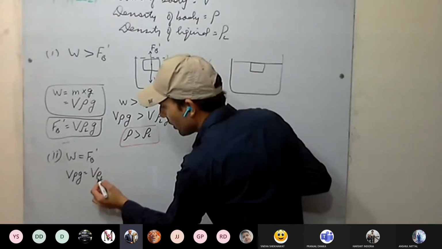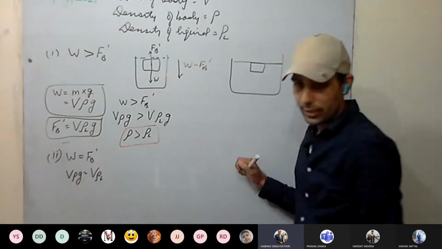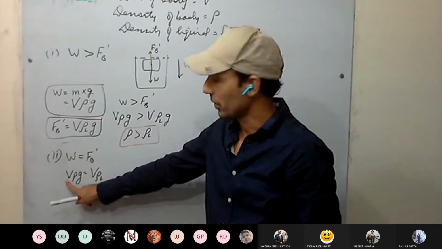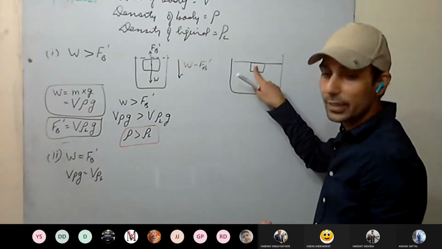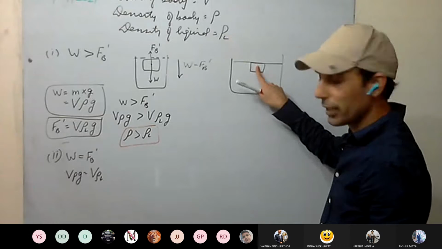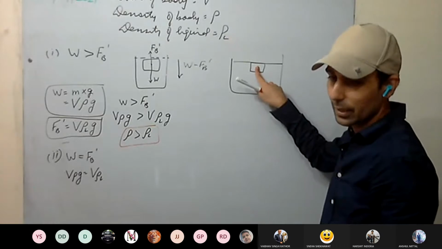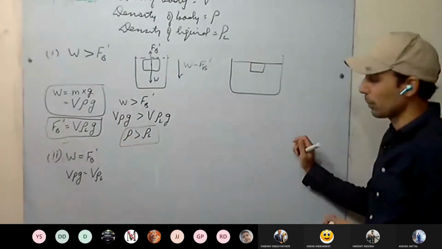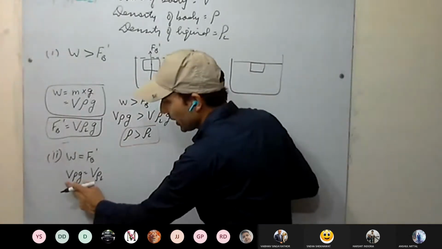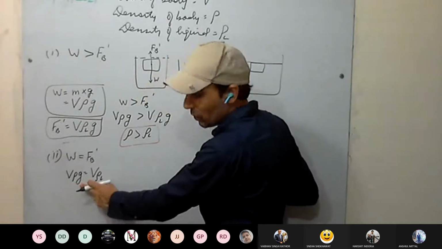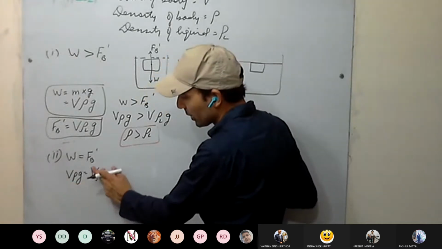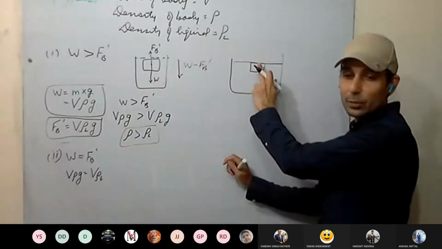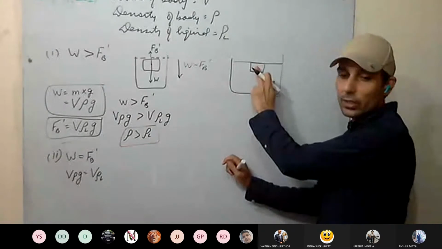Sir, what is the meaning of V? V is the volume of the body. We are considering this as a variable; volume can be anything. For example, it is 10 centimeter cube volume of the body. So how much water is it going to displace? 10 centimeter cube. Or if it is a liquid, then 10 centimeter cube of the liquid it will displace. So volume of the body into density of the body into acceleration due to gravity is the same as volume of the displaced liquid. Since the body is completely immersed, the volume of the displaced liquid is the same as the volume of the body.